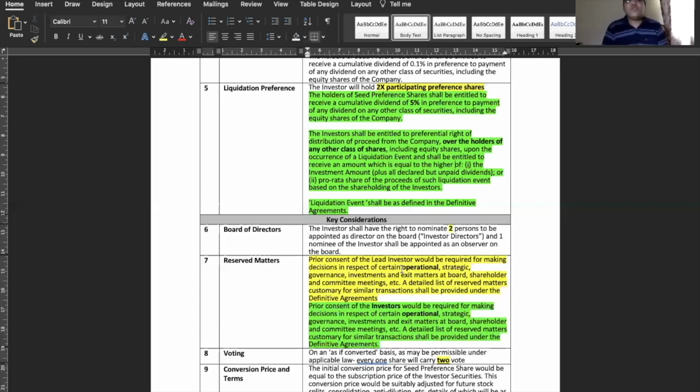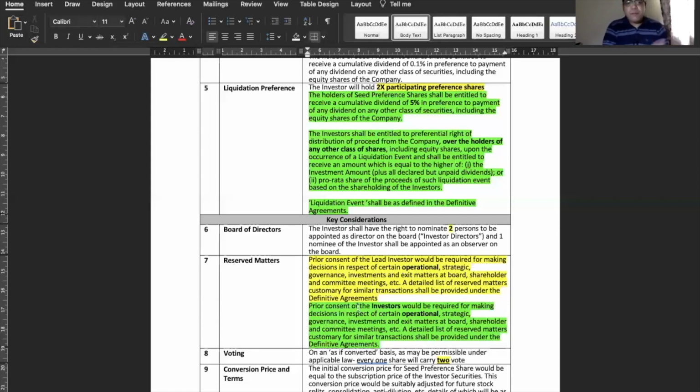Just for example, say Google puts money in me. I won't be very willing to give an operational right to Google, to indulge themselves in my operational matters. So obviously, I'll probably give it to a VC, because they will understand my business, walk along with me, and guide me. So these are very subtle points in the term sheet, where you have to keep your eyes open and figure out what you are giving away as rights.